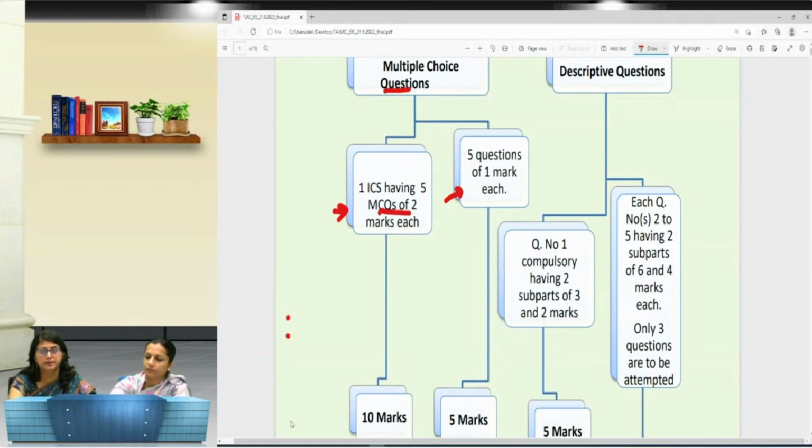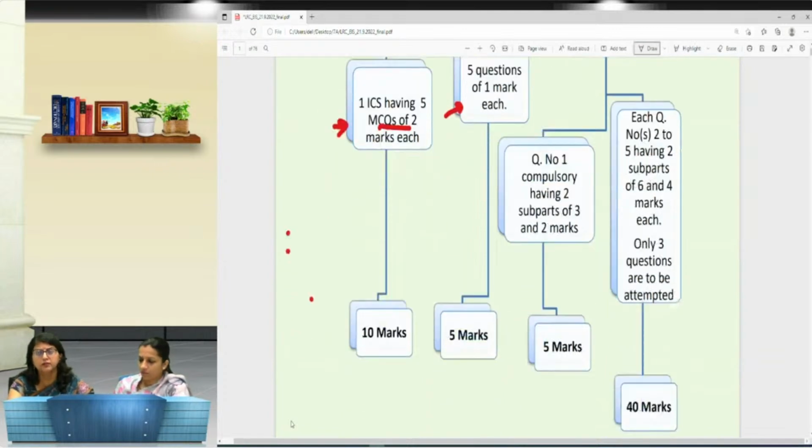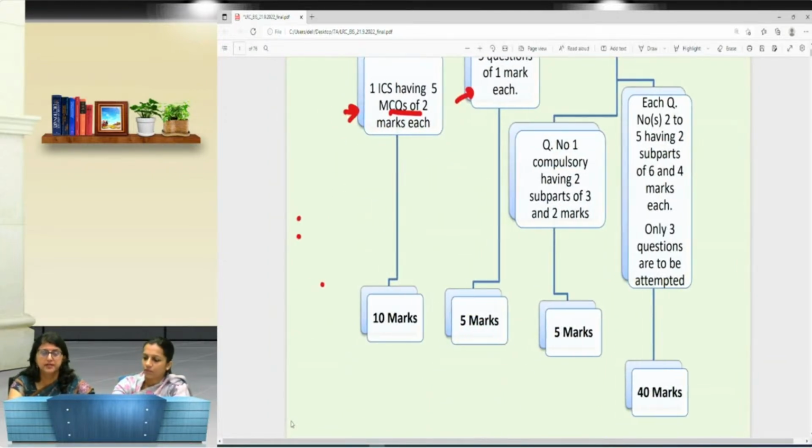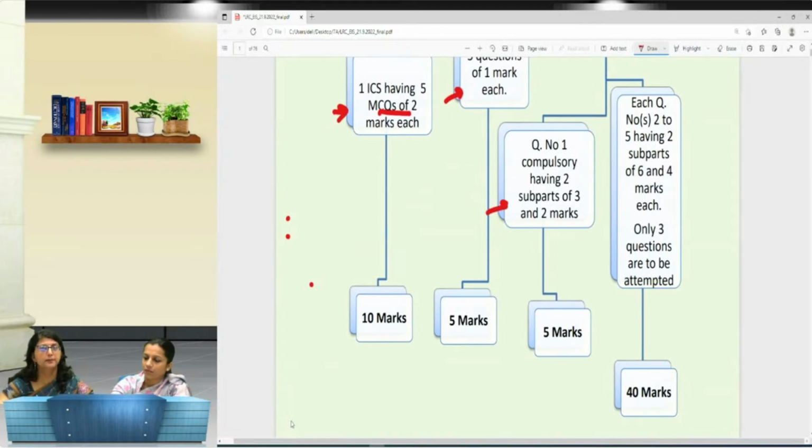Then comes the descriptive questions, which is part B. Here, the question number 1 is of 5 marks. It will have 2 subparts of 2 and 3 marks. So here again, the 5 mark question is compulsory. So if you see, out of 50 marks, we have 20 marks of paper which is compulsory.